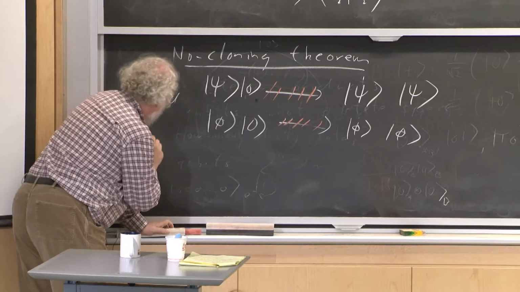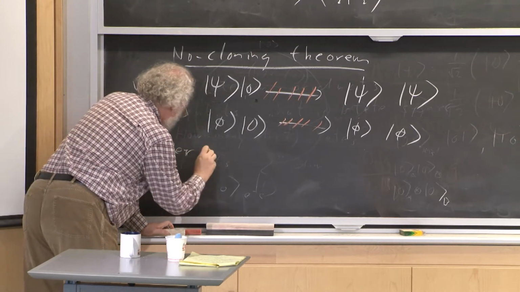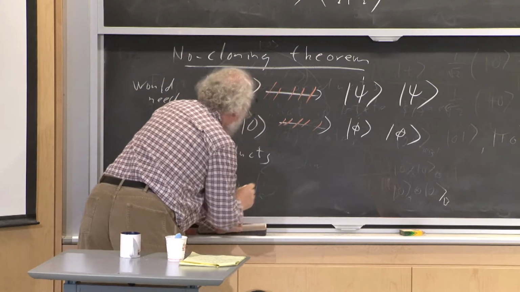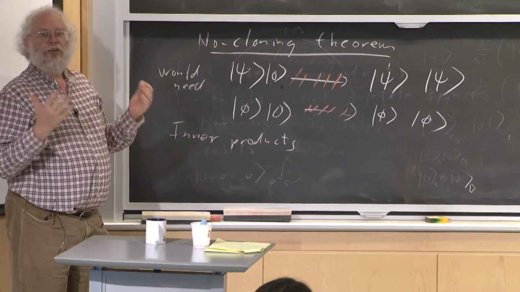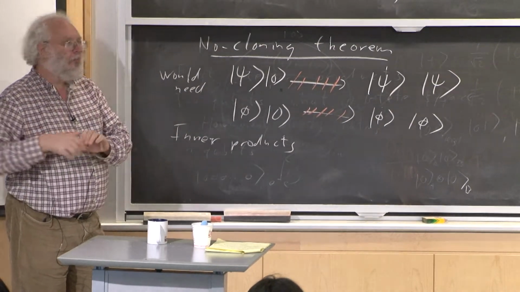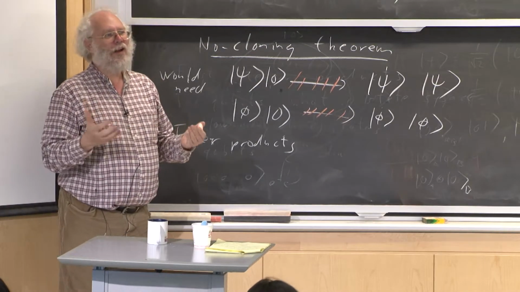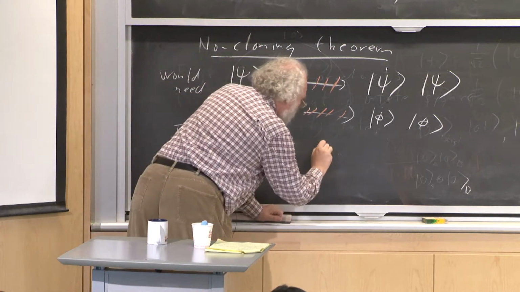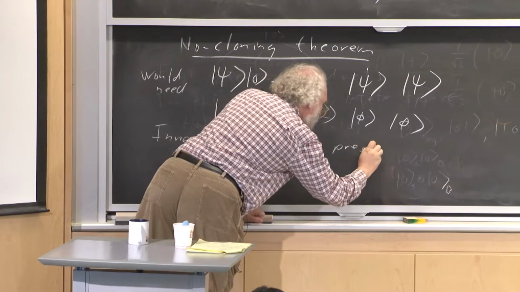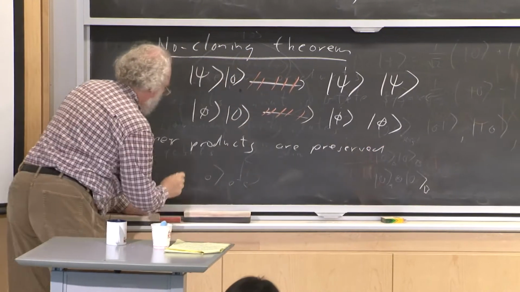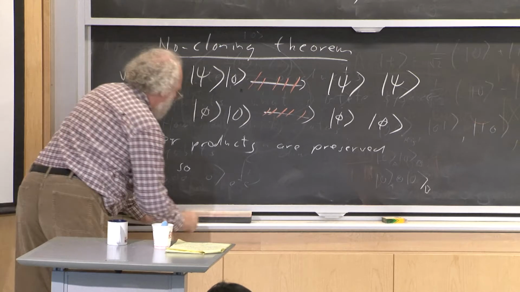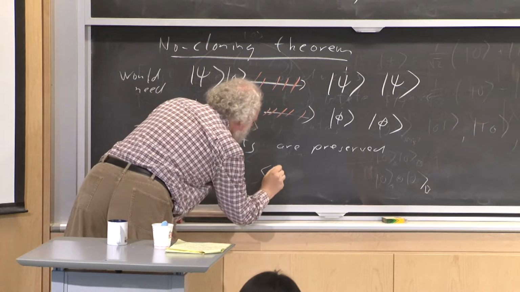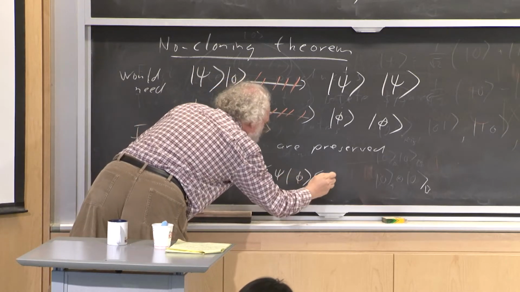And this says, look at inner products. Unitary transformations preserve inner products. And I haven't proved that yet, but it's one line, and I'll do that after this. So inner products are preserved. We need to take the inner product of these two, which is just psi phi 0, 0.